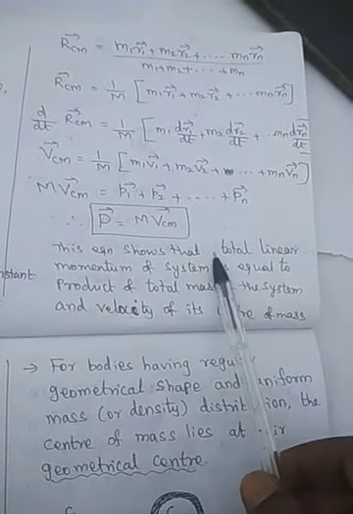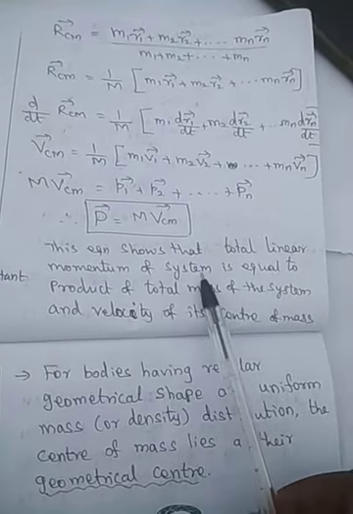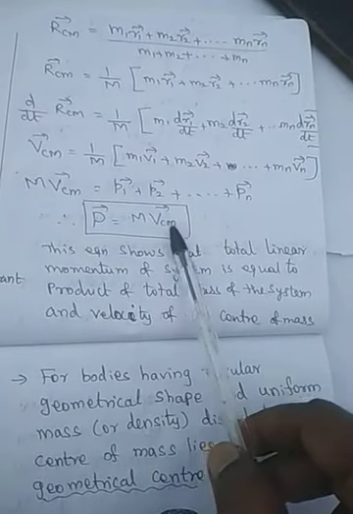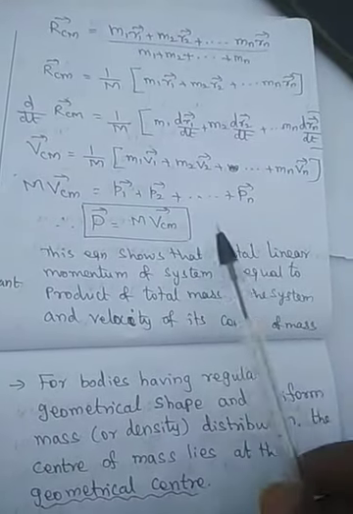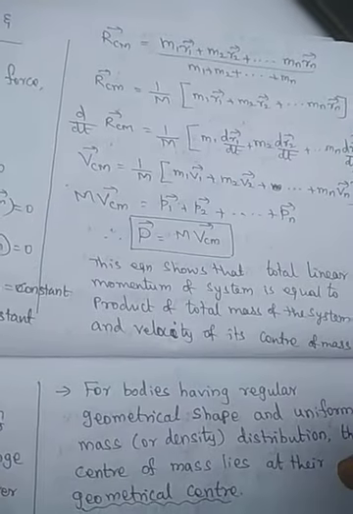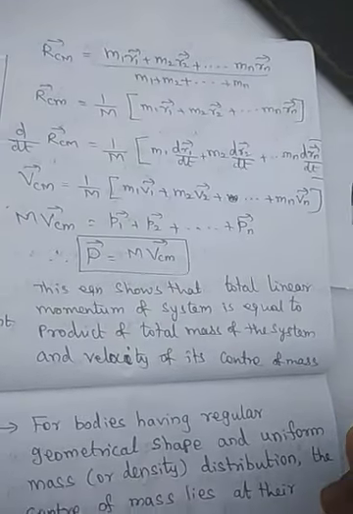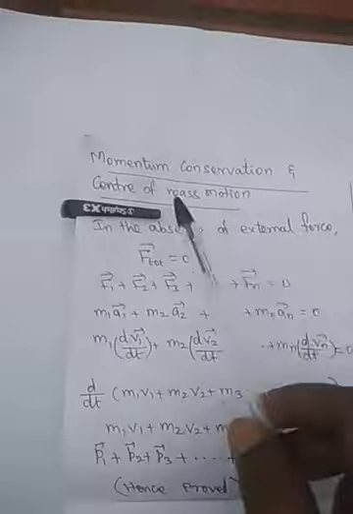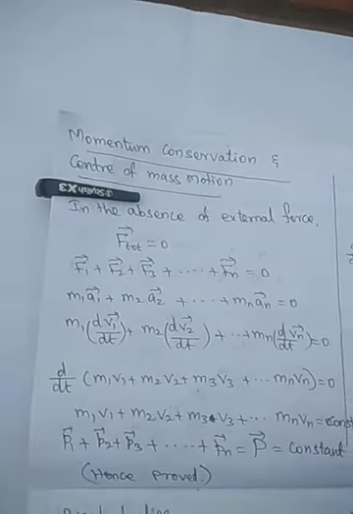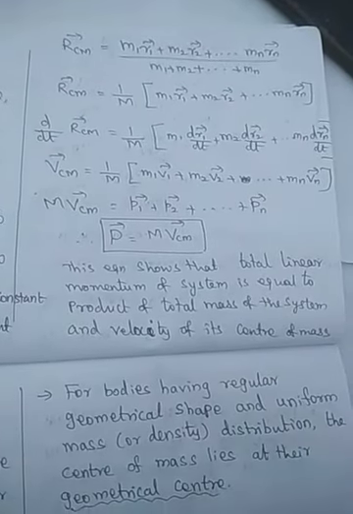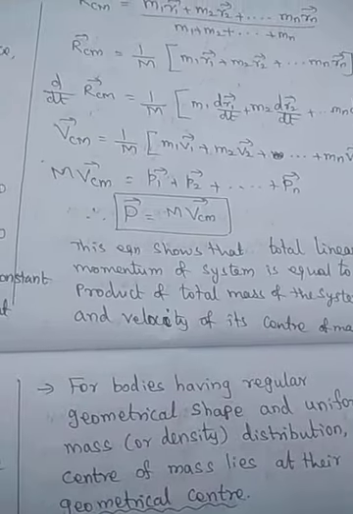This equation shows that the linear momentum of the system is equal to the product of the total mass of the system and the velocity of its center of mass. This describes clearly the center of mass motion, which is a body motion.